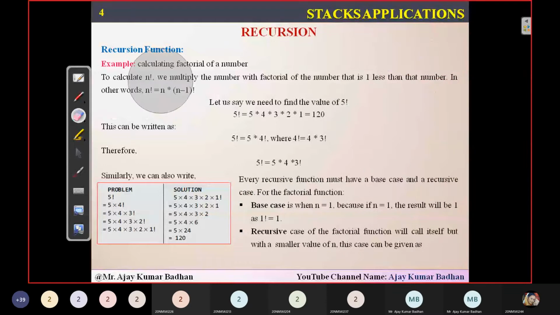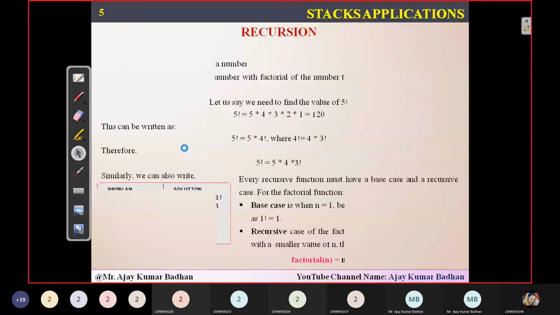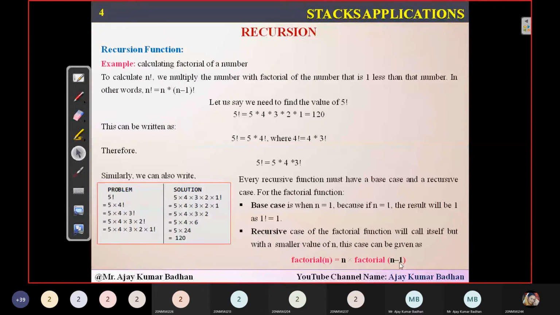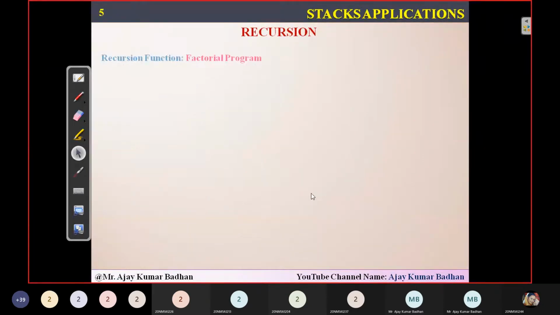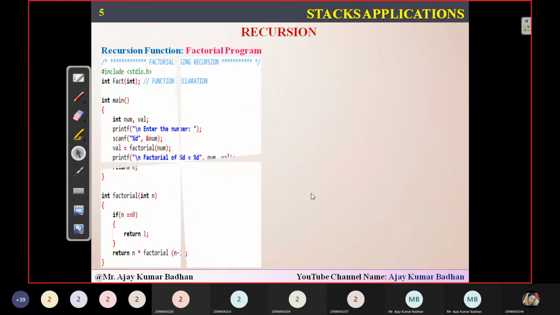Okay, so what I'm doing exactly here is #include <stdio.h>, int fact. Okay, there's a small mistake here. This should be replaced, I just forgot. This is my mistake. Here you have to write factorial, because I have used the function name factorial here. So this has to be replaced. Don't get confused. Here you have to write the factorial name there.